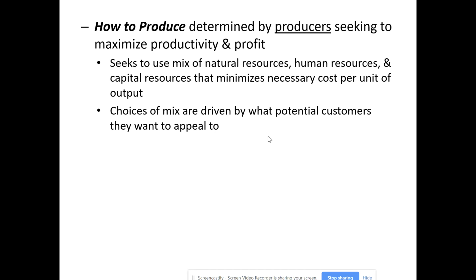Is it very labor intensive? In other words, a lot of workers doing it, and not a lot of machinery or technology used to produce it? Is it a lot of technology and very little human resources? Is it some mix of both, as well as what natural resources also need to be involved in that whole process? And the choices are really driven by what potential consumers they want to appeal to.